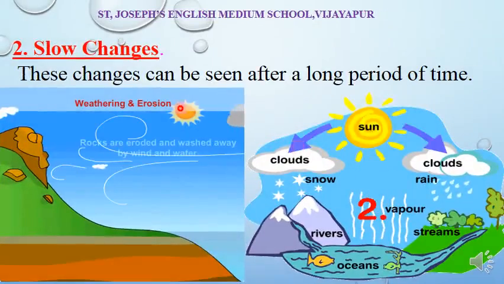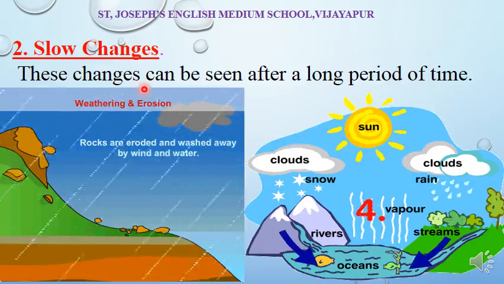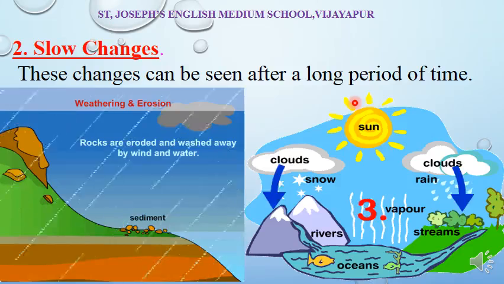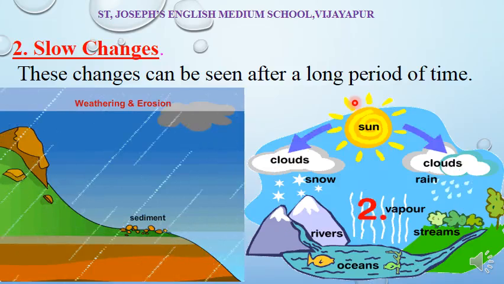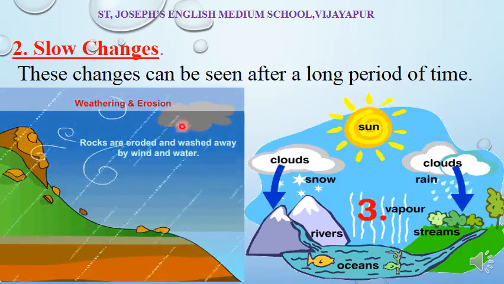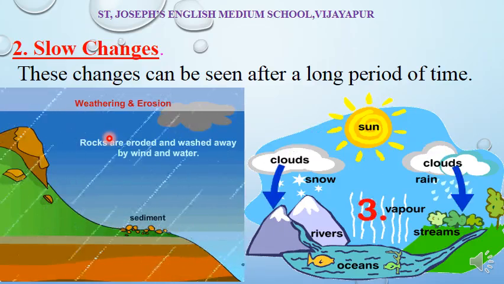Next is slow change. Means these take years of time. These changes can be seen after a long period of time. Means they take years, even millions of years to change. Some of them take weeks, some take hours to change, right? For example, growth of your hair, it takes more time to grow, right?